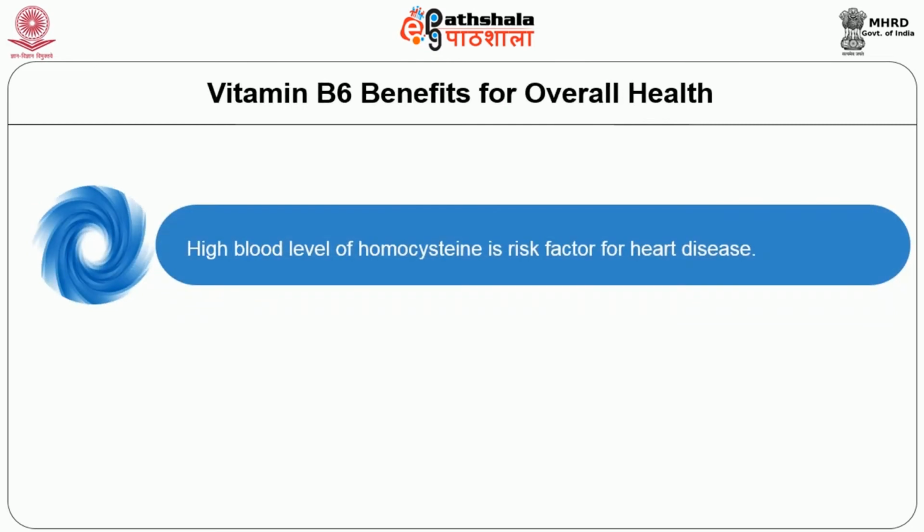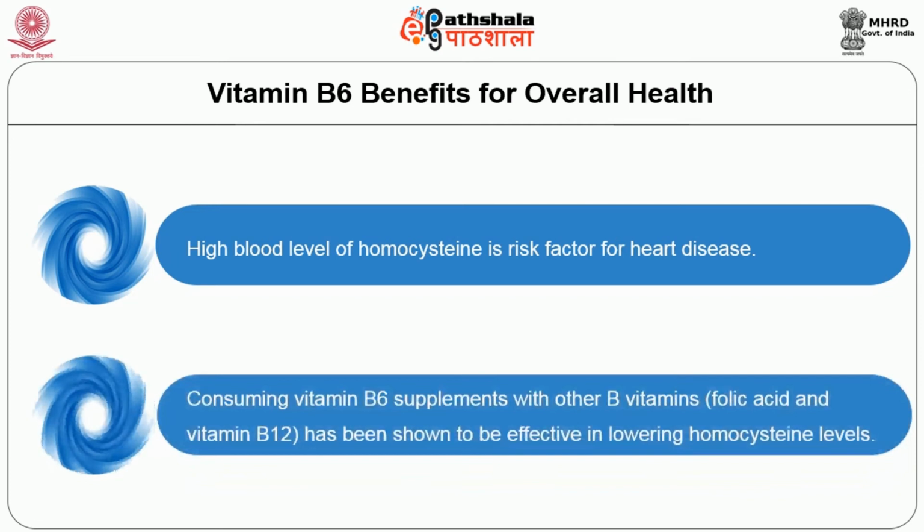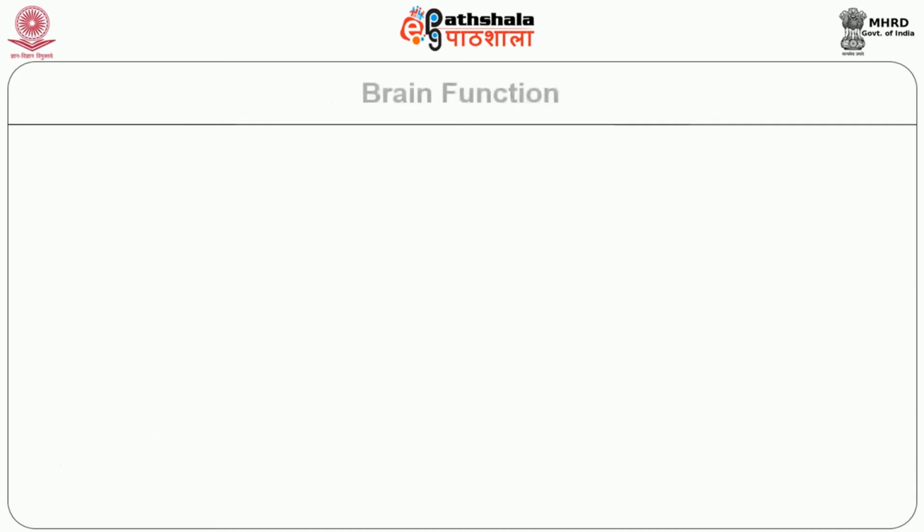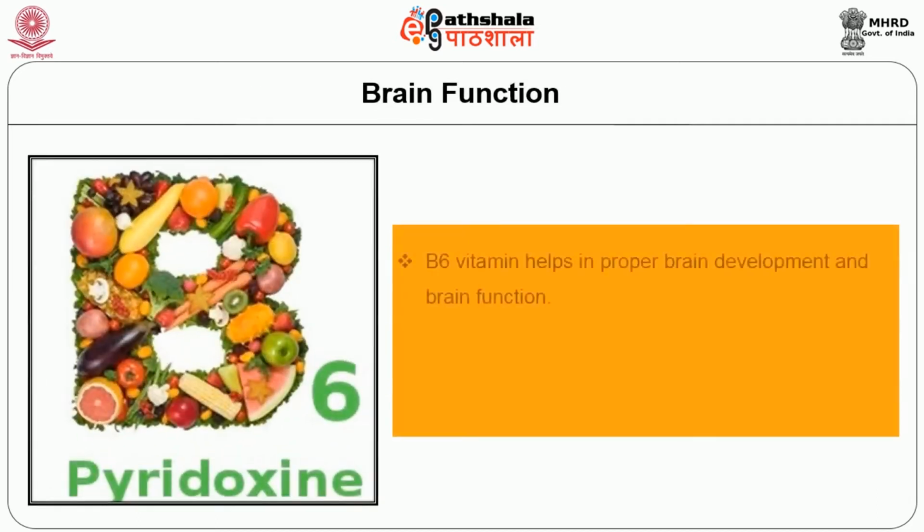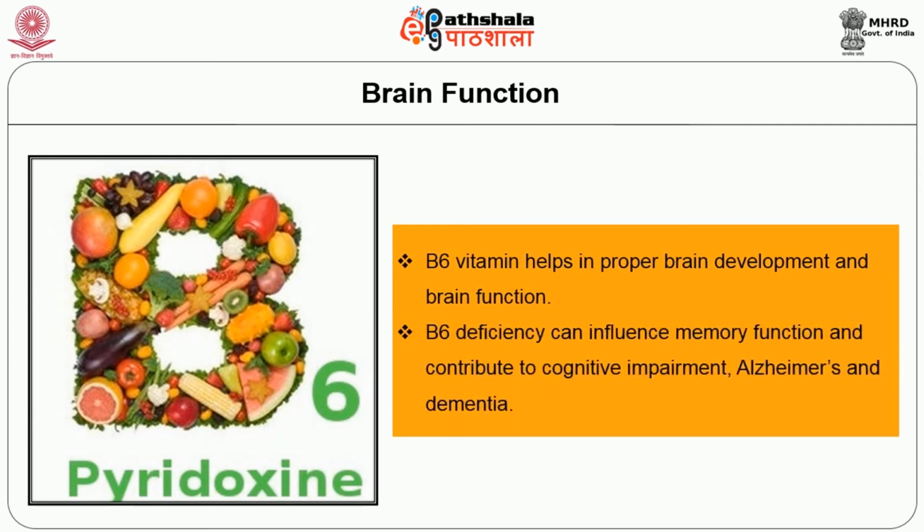High levels of homocysteine is a risk factor for heart disease. Consuming B6 supplements with other vitamins like folic acid and B12 has been shown to be effective for lowering the homocysteine levels. Brain function. B6 helps in proper brain development and brain function. B6 deficiency could influence memory function, contribute to cognitive impairment, Alzheimer's, and dementia.